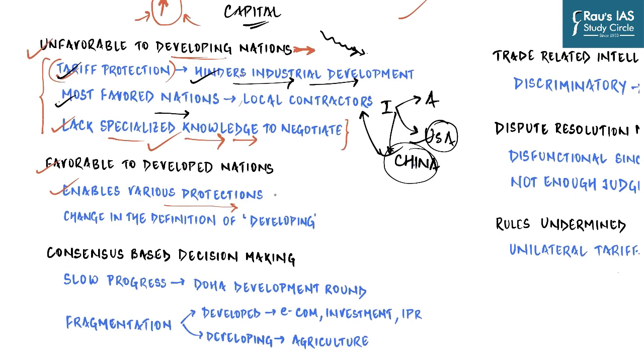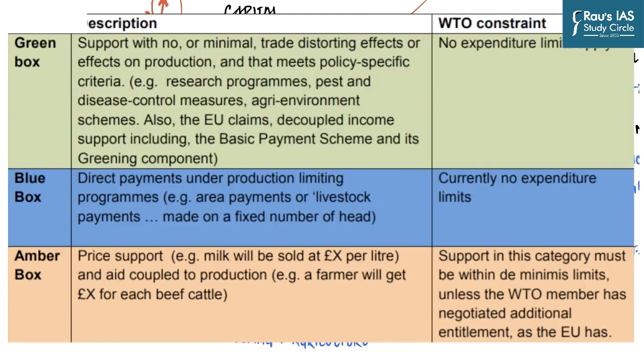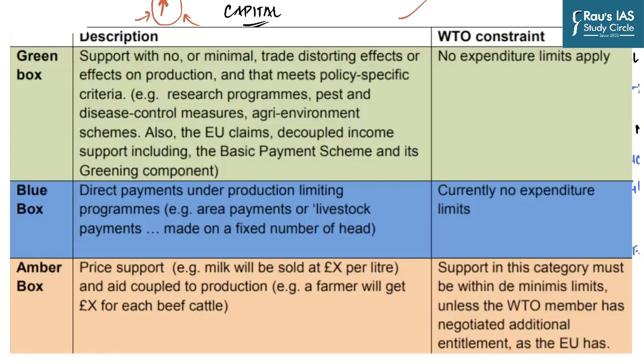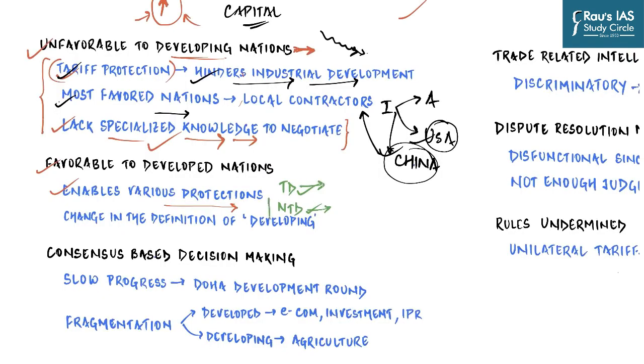Let's take the agreement on agriculture, which is the framework of the WTO which governs farm subsidies. It has categorized farm subsidies into trade distorting domestic subsidies and non-trade distorting subsidies. All those subsidies which are trade distorting shall have to be eliminated, whereas all which are not trade distorting can go on. So all trade distorting subsidies are categorized under the amber box, whereas non-trade distorting subsidies are categorized under blue and green boxes. And so under WTO, these are allowed.